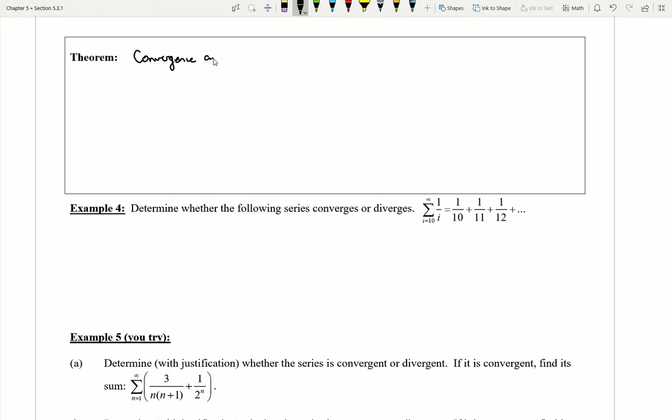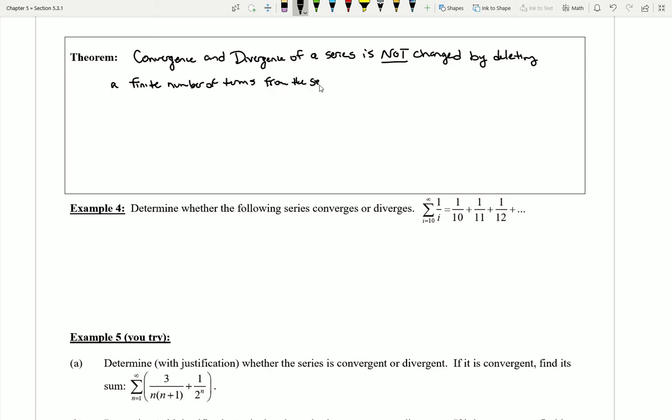Convergence and divergence of a series is not changed by deleting a finite number of terms from the series. Now, I'm actually going to go ahead then and try to think about some quick examples here.